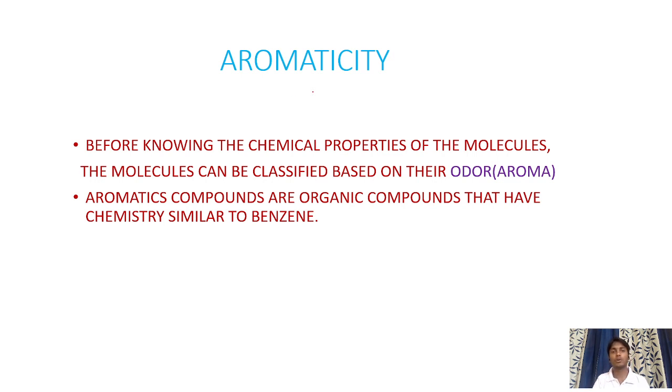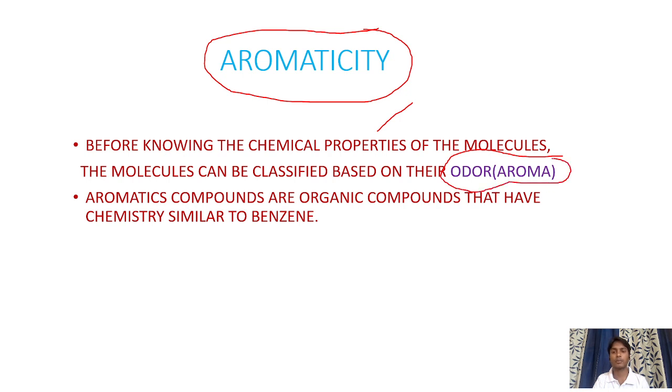Before knowing the chemical properties of the compounds, those compounds or molecules can be classified based on their physical property. Odor is one kind of physical property. Odor we can also call aroma, and aroma we can also call odor. So molecules can be classified based on their physical property, that is odor or aroma.